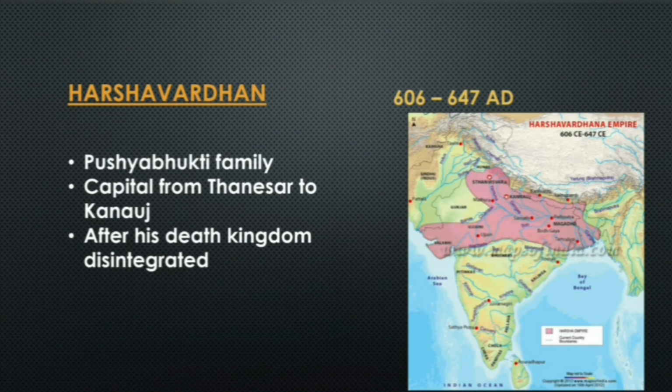The next is Harshavardhana. After the Guptas, Harshavardhana ruled the Indian subcontinent from 606 to 647 AD. So Harshavardhana belongs to the Pushyabhuti family, and he moved his empire's capital from Thanesar to Kanauj. After his death, the kingdom disintegrated into smaller kingdoms. So that is all about Harshavardhana.